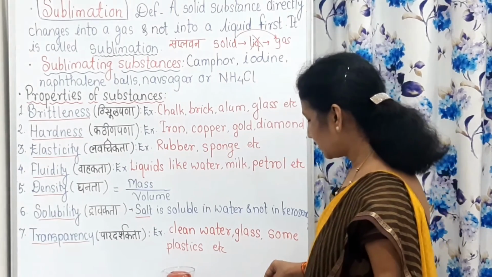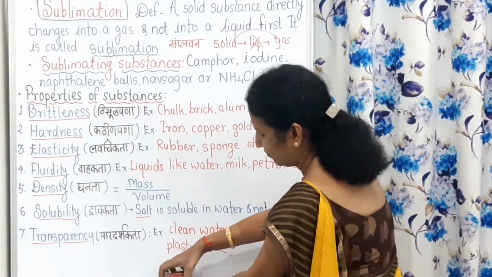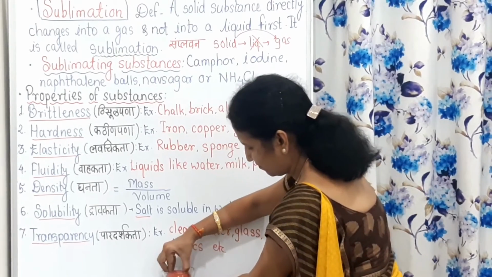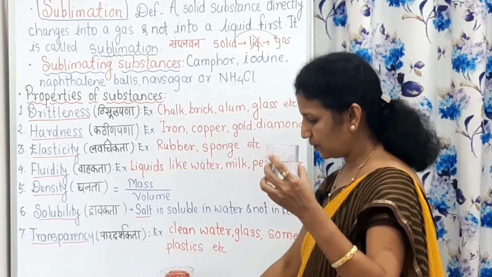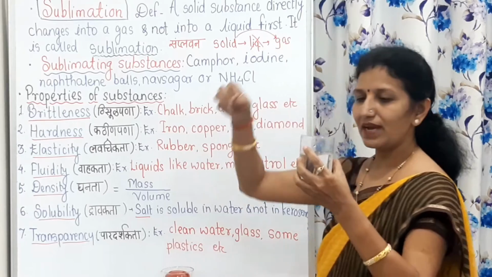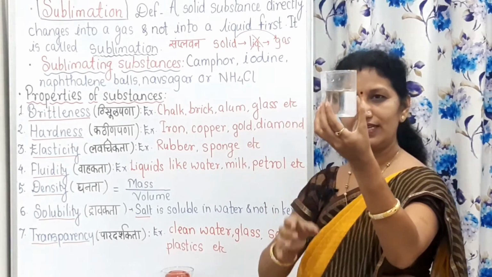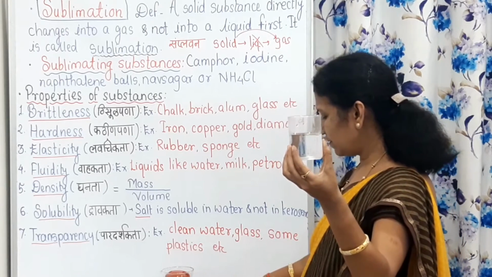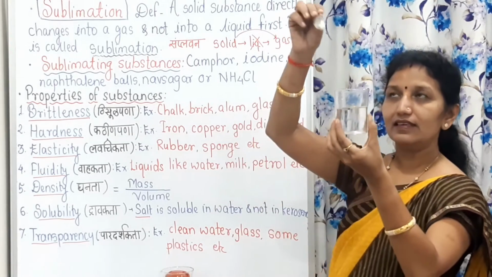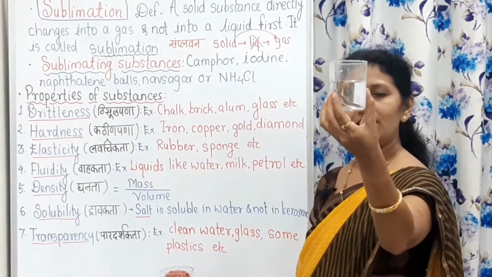For example, in water, if I put this mastic, what will happen? It will float on the surface of water. But if I take this spoon and I drop it here, what will happen?